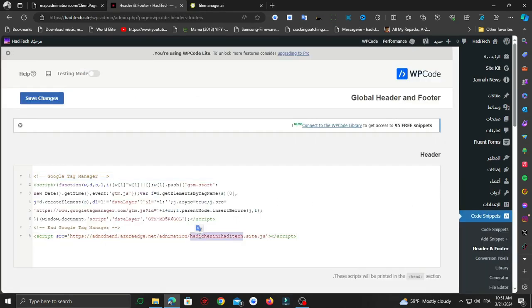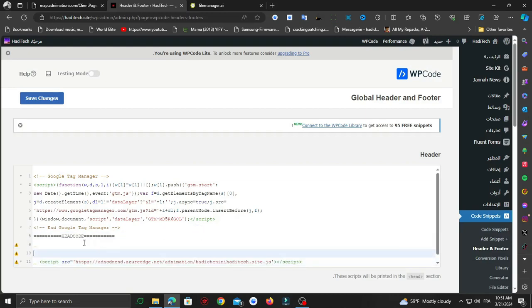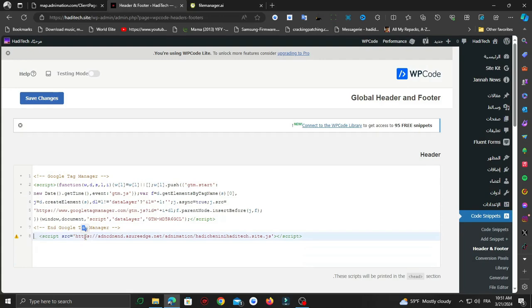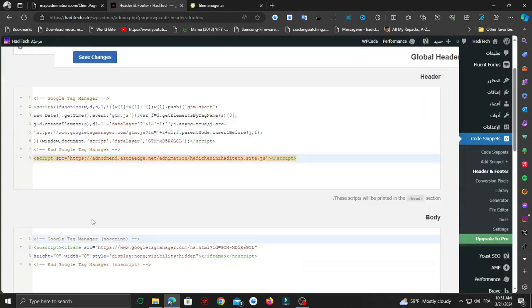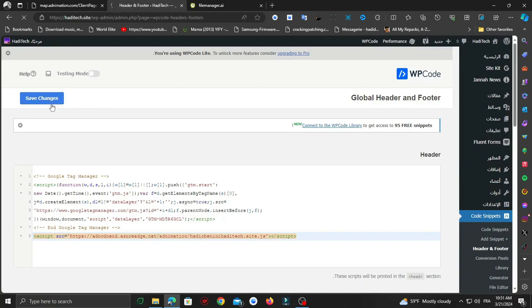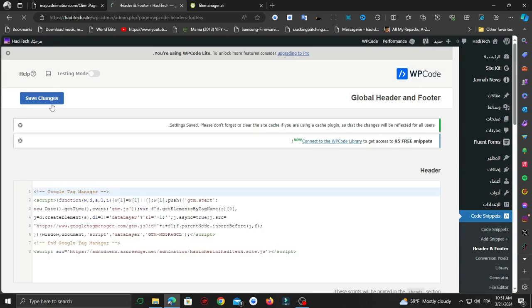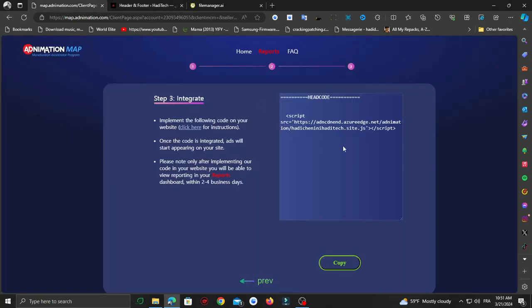and from here you can add your code. It is just that simple. Delete these spaces up top, the header code, and delete the first space as well. And just like that, click on save changes, and you did integrate your code. Like I said, you need to wait 2 to 4 business days for your ads to be shown on your website. One last thing I need to talk about is the reports section.